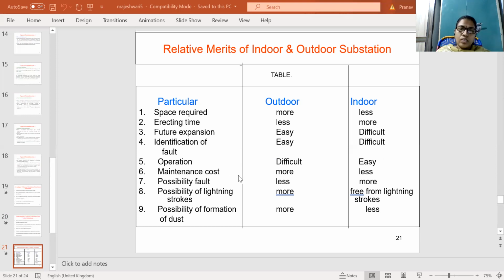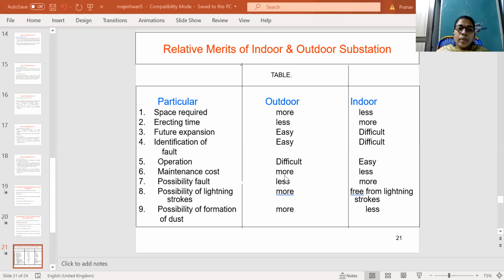So maintenance cost. Coming to the maintenance cost, outdoor substations have more maintenance cost, and indoor substations have less maintenance, because in outdoor substations the voltage is above 66 kV, so the equipment used in these outdoor substations must effectively take the 66 kV transmission.